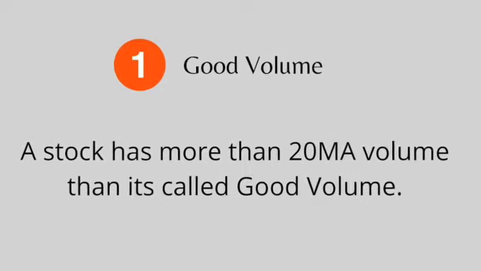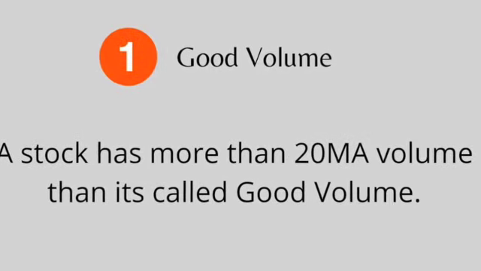So let me tell you 10 major factors which will help you to select a stock in the bearish market or bullish market. It doesn't matter which type of market is going on. First is good volume. What does good volume mean? Good volume means 20 moving average plus volume. But it's not necessarily true that if a stock has 20 moving average plus good volume we can consider it, and just on the basis of volume you should not take a trade.